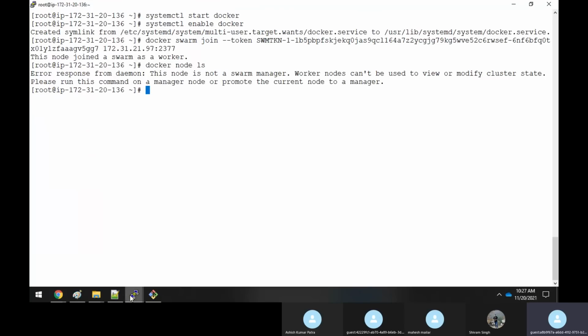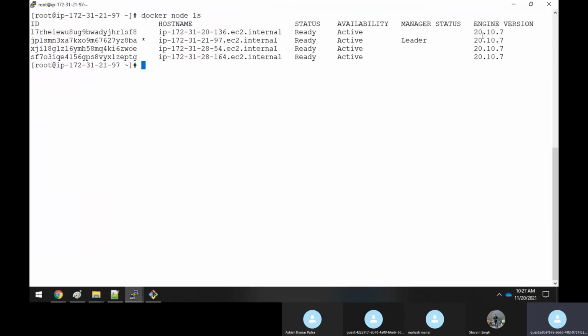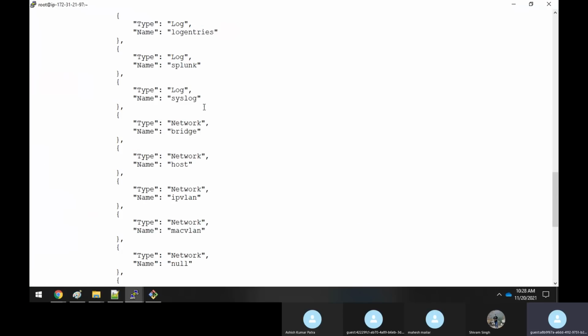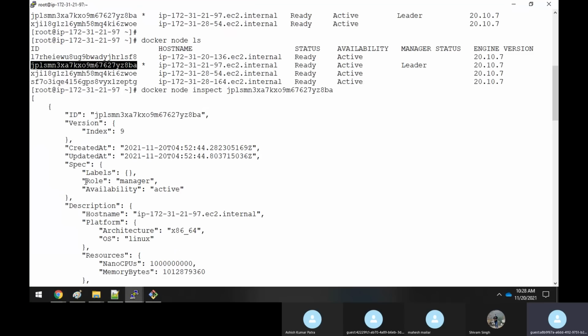Now, we could say, okay, fine Rajesh, you're saying this is a master and these are the worker nodes, but how do you prove that this is a worker node and this is a master? To do that, you can use docker node inspect, and here you could see that this is an ID. So let me copy this ID. If you inspect it, we could see at the top there is a label, role known as master. Through that, you will understand that this node is a master.